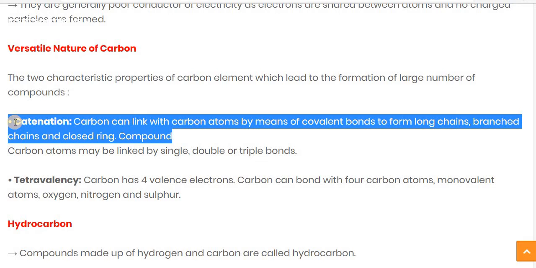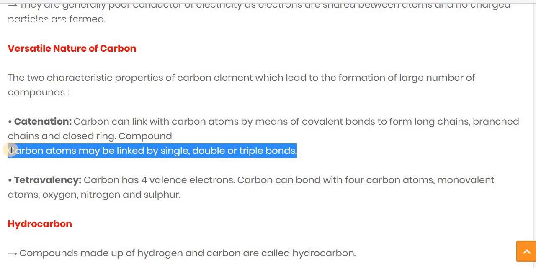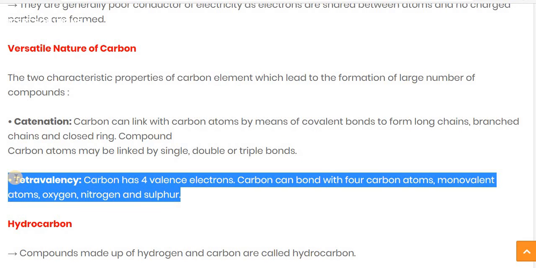A branched chain means it can also form a branch and then make the covalent bond. The other one is a closed ring, like the benzene structure. Carbon atoms may also link by single, double, and triple covalent bonds as well. The second property is tetravalency.